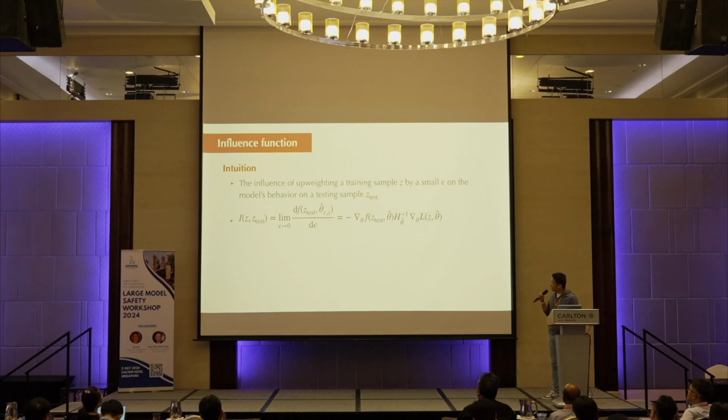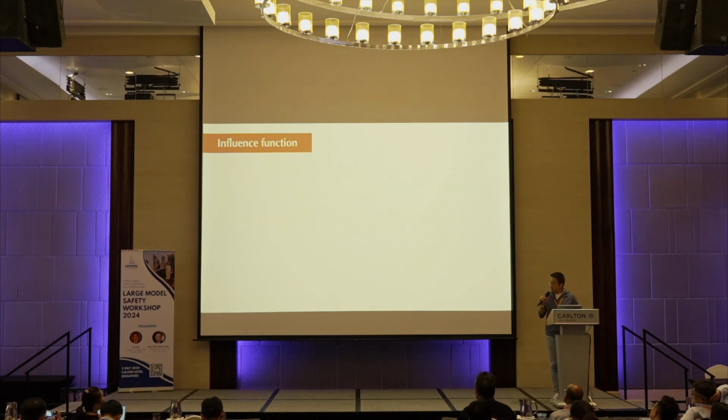The mathematical details do not matter that much, but let me give you some high-level ideas. There are three parts. The left part is basically the loss function on the training sample Z, and this gives the effect of how, if we train on this sample, it is going to affect the model's parameters. And the intermediate term is the Hessian, and this Hessian measures how the other samples in the training set are going to respond to this particular sample Z. It may receive some kind of resistance. And the left, sorry.